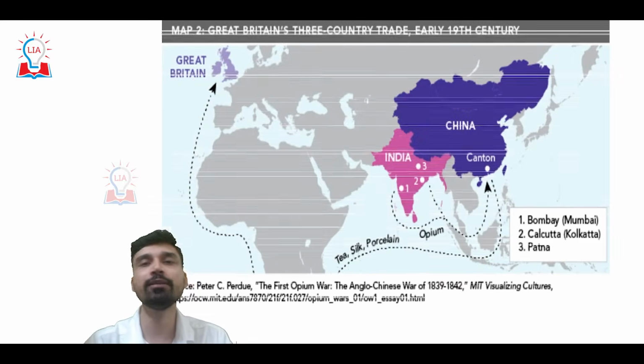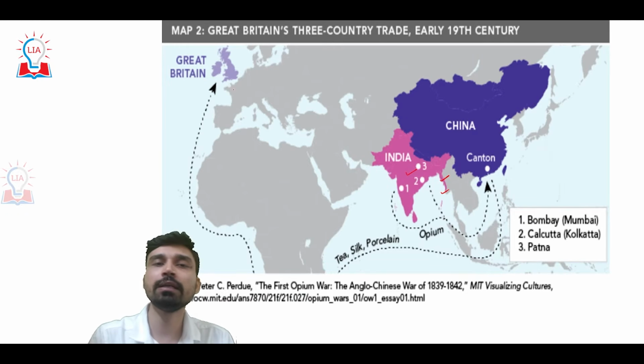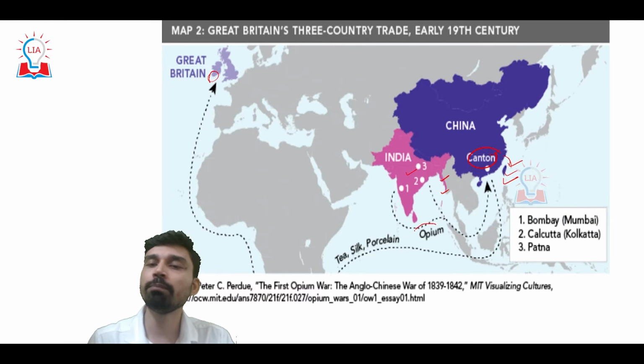If we try to understand the opium smuggling route, as you know, Britain also had control over countries such as India, Bangladesh, and Myanmar. So Britain, as we can see from the map, is situated here. They wanted to have strong trade interlinkage with China, from where they used to bring a lot of silk, porcelain, and tea. And in terms of payment, they did not pay silver.